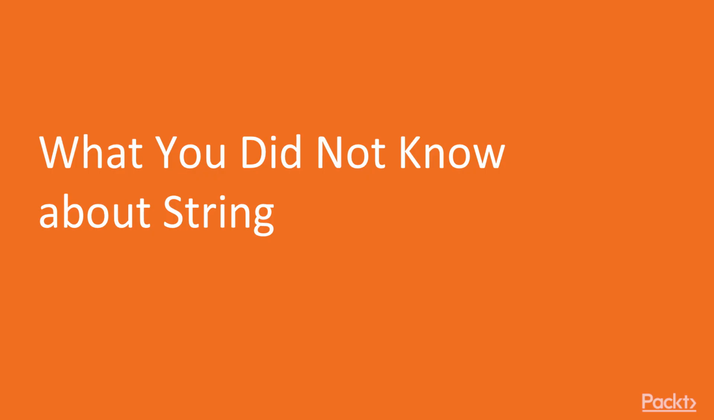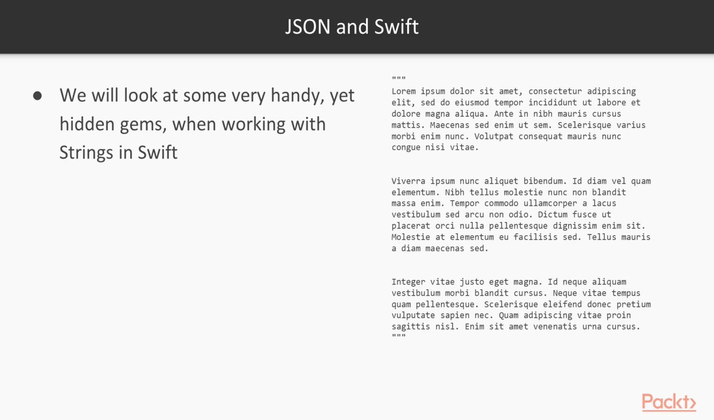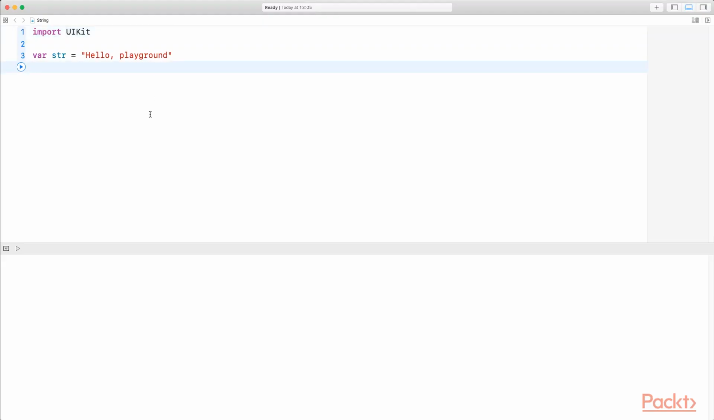What you did not know about strings. Strings in Swift are very, very powerful, and we will look at some handy features that are yet hidden gems in a way, meaning when working with strings in Swift, you probably did not know you can use multilines, raw strings, character arrays, and more. Let's get started. Throughout this section, we will always start in a new playground.